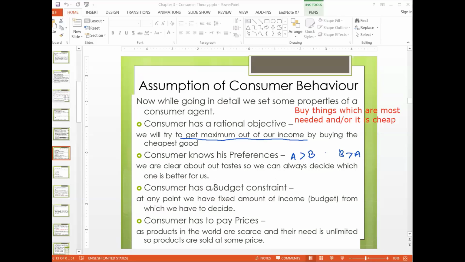Secondly, he knows that his budget is constrained, meaning he has a limited income, and we also call it the budget. So it is limited. What does constraint mean? Let me write it here.